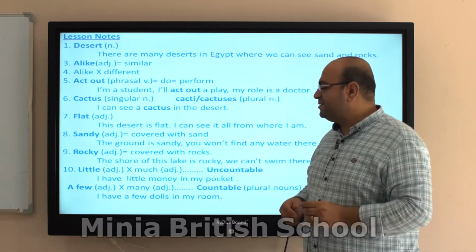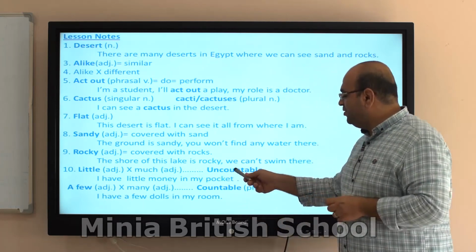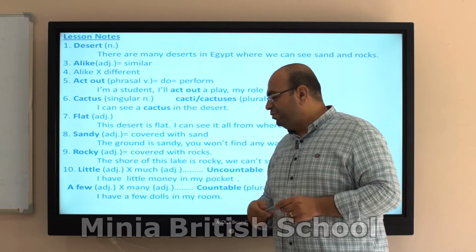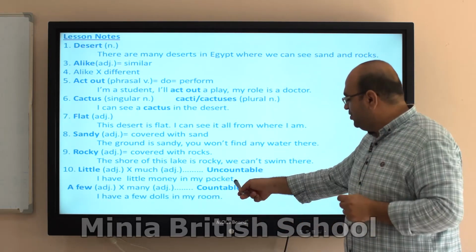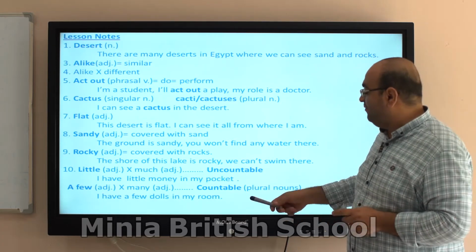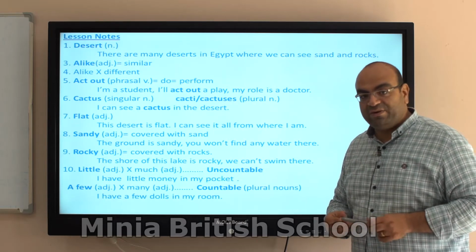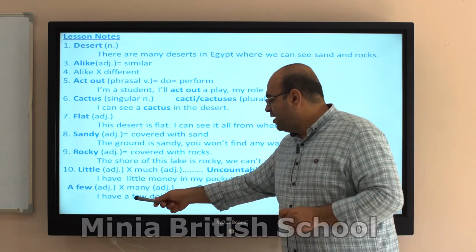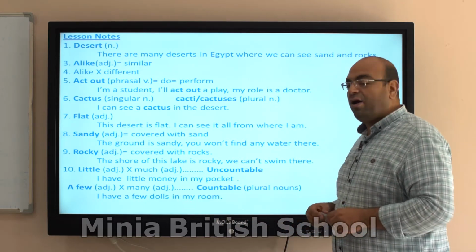Little, that's the small amount. Antonym is much, but we use it only for uncountable. A few is a small amount. The antonym is many, but we use it only for countable. And if we say a few or many, and then we will talk about a countable noun, it must be in plural form. I have a few dolls in my room.